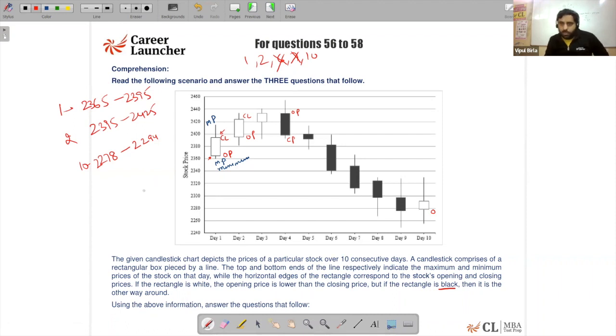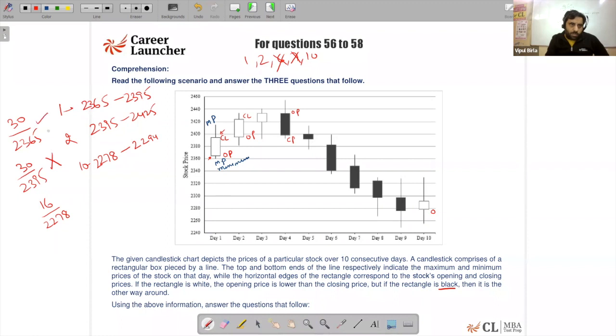Okay. So basically, we are looking for the highest percentage increase. So it's going to be 30 on the base of 2365, and it is 30 on the base of 2395, and it is approximately 16 on the base of 2278. So obviously the second is ruled out because the base is larger.